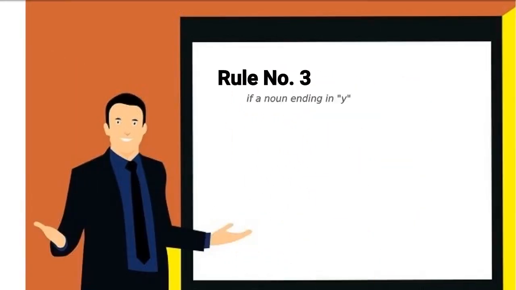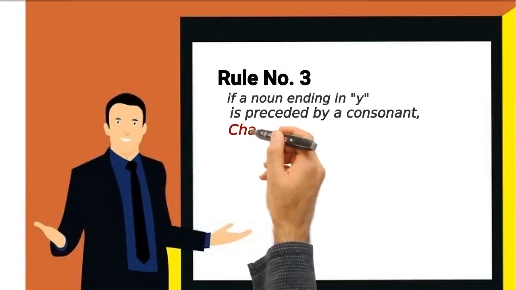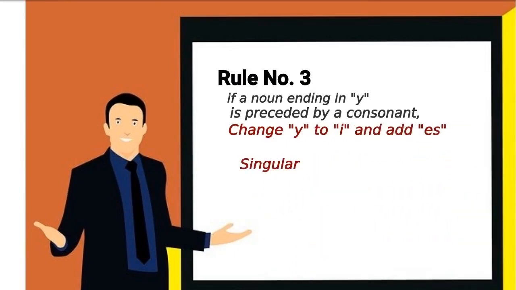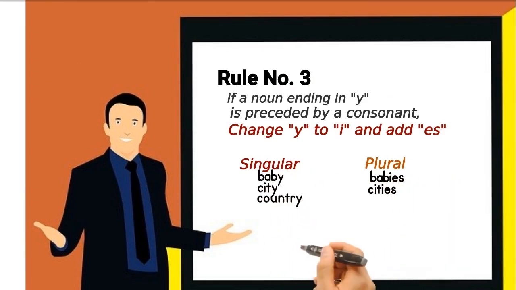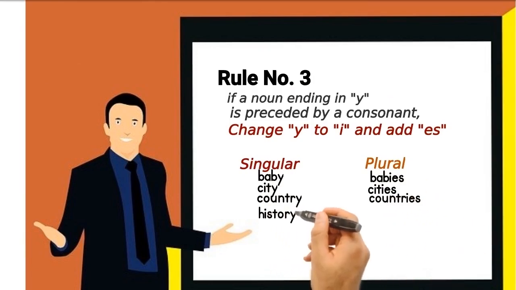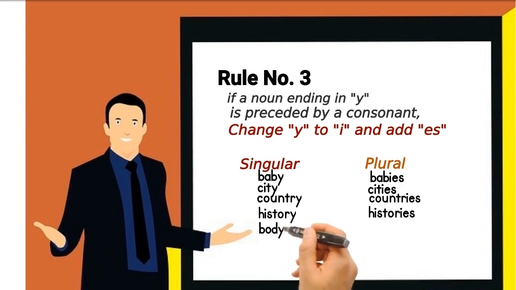Rule number 3, if a noun ending in y is preceded by a consonant, change y to i, and add es. For example, baby, babies, city, cities, country, countries, history, histories, body, bodies.